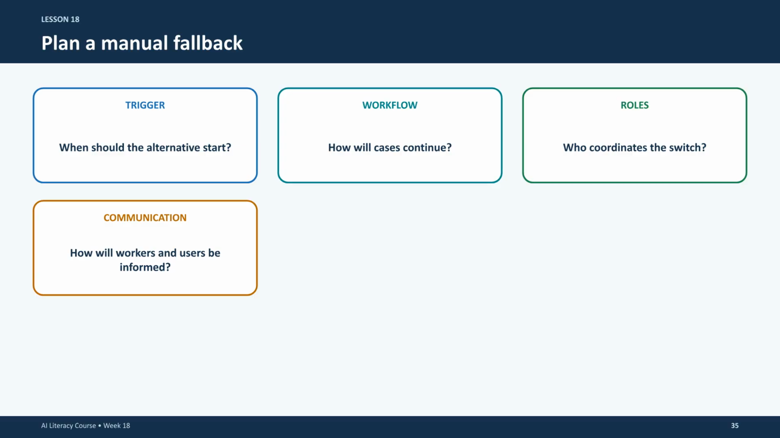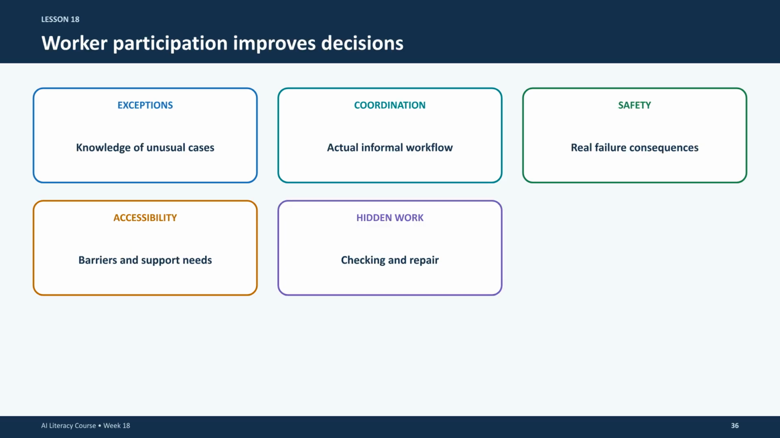Always plan a manual fallback. A plan that only exists on paper is insufficient. Your alternative workflow must be well-staffed, regularly practiced, and have clear triggers for when to activate it during system downtime. Involve your workers in the design process. Those performing the actual tasks understand the nuances of exceptions, emotional labor, and accessibility barriers. Their practical experience is invaluable for identifying true failure modes before a system is deployed.